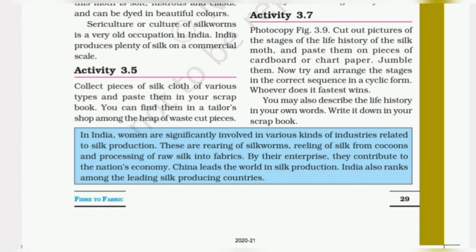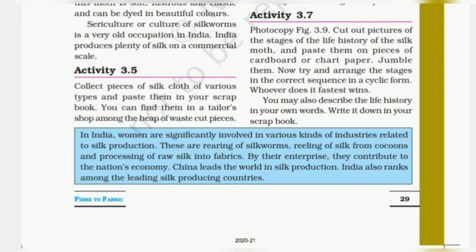Now we have the blue box just below this paragraph. In India, women are significantly involved in various kinds of industries related to silk production. These are rearing of silkworms, reeling of silk from cocoons, and processing of raw silk into fabrics. By their enterprise, they contribute to the nation's economy. China leads the world in silk production. India also ranks among the leading silk producing countries.